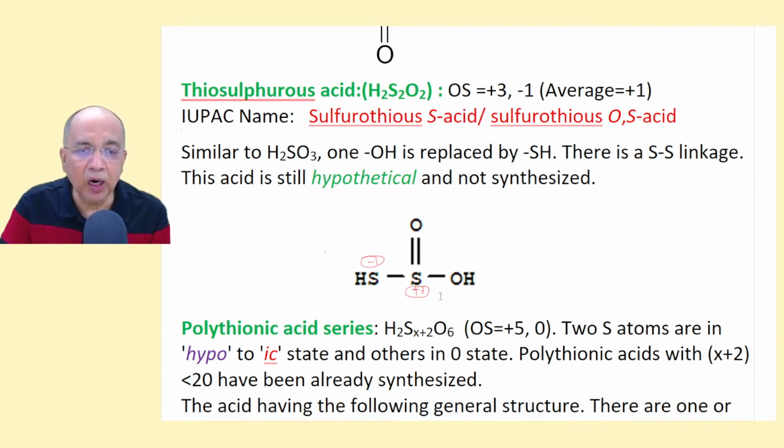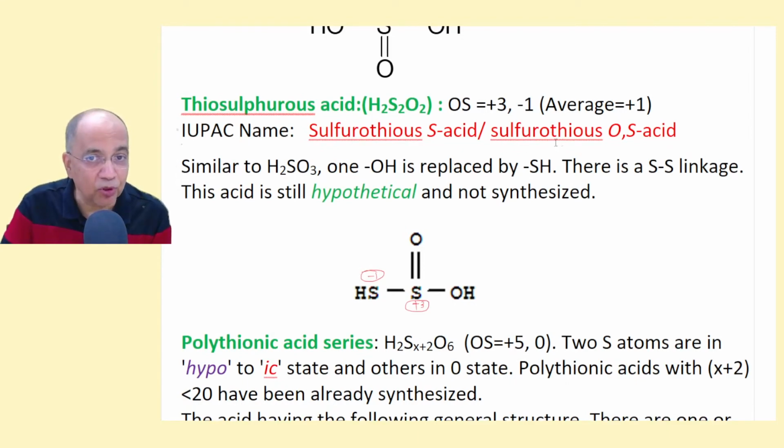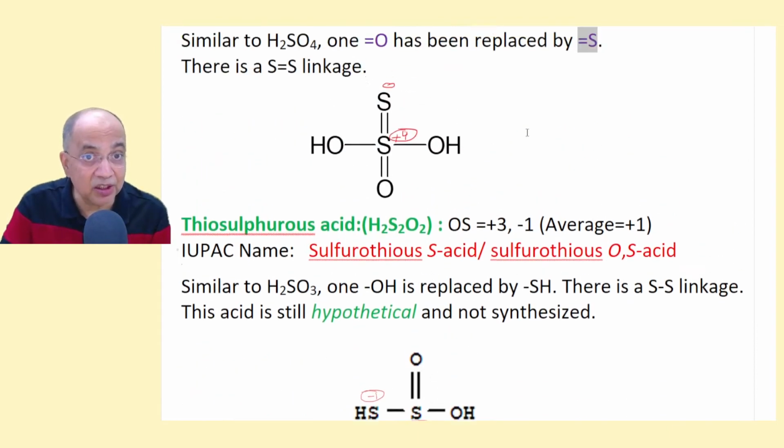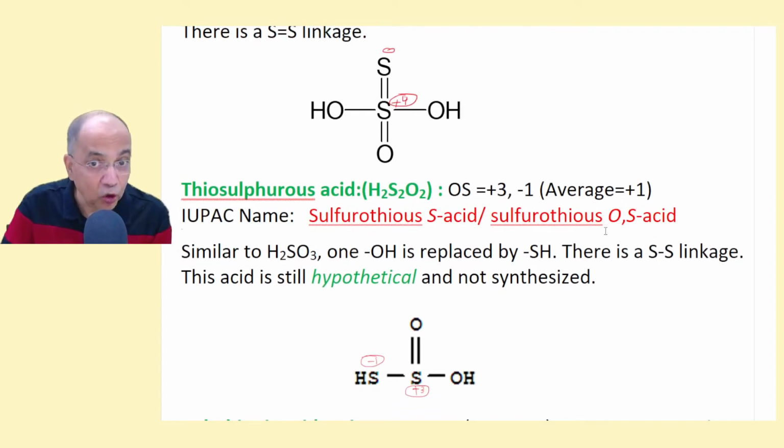And one ionizable hydrogen is on oxygen, the other ionizable hydrogen is on sulfur. Therefore, the new name is sulfurothious. This is thioic, this is thious, O,S acid. The other one is undoubtedly O, because there is only one sulfur outside. But still, it is better to call it O,S acid. One hydrogen is bonded to O, the other bonded to S.